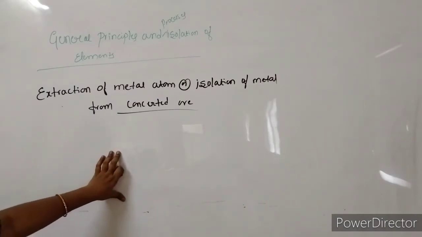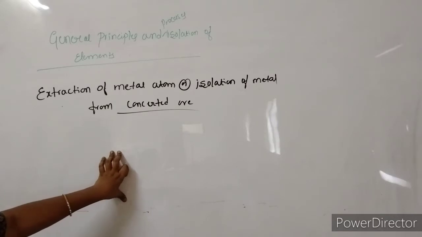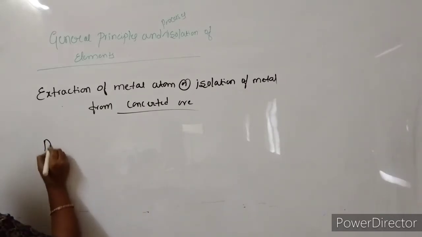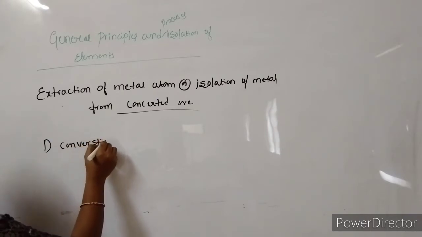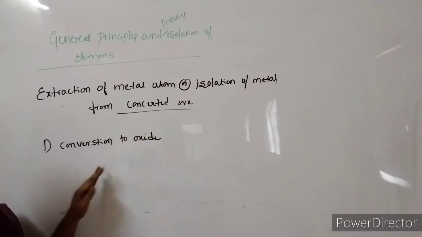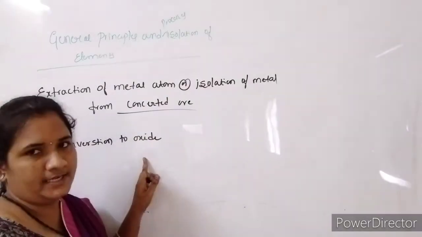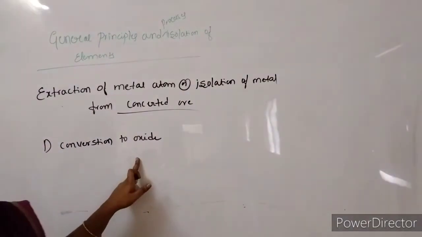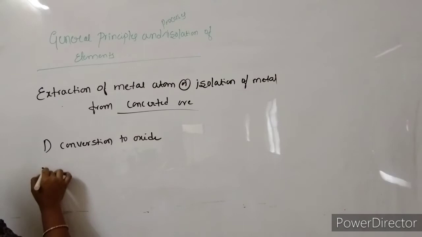This extraction again has two types. One is the conversion to oxide of the metal, and the second step is the reduction of oxide to metal.